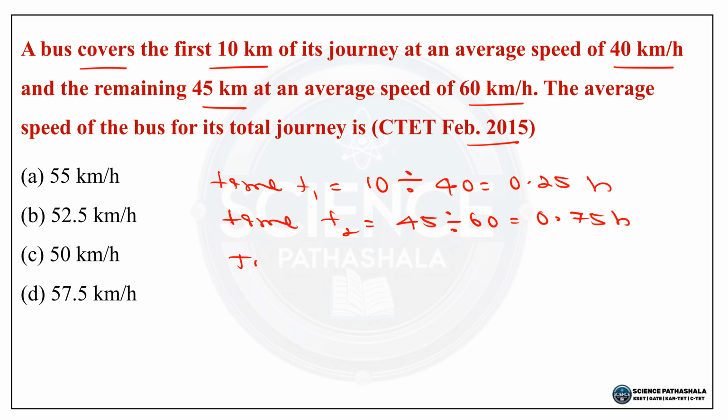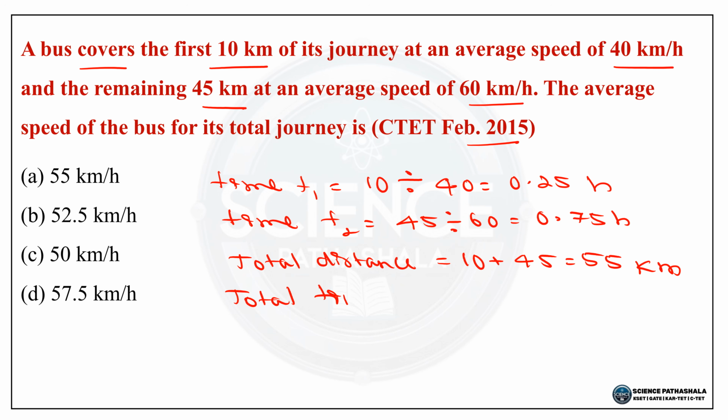Now total distance is equal to 10 plus 45, that is 55 kilometers. Total time is equal to 0.25 plus 0.75, so that is 1 hour.